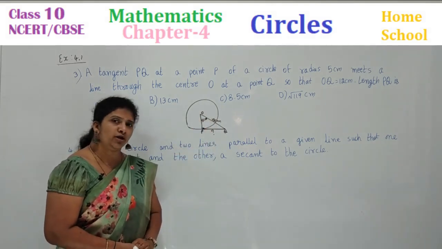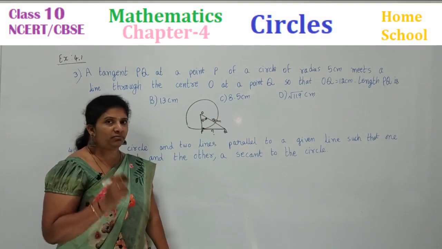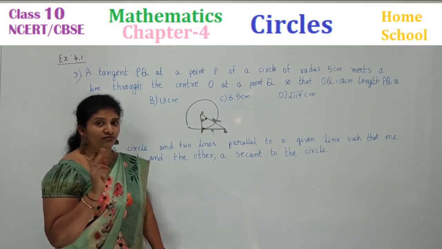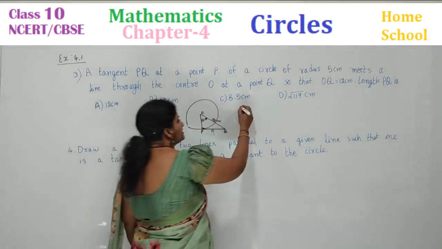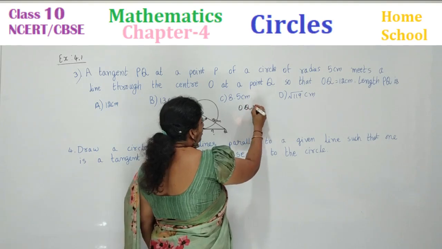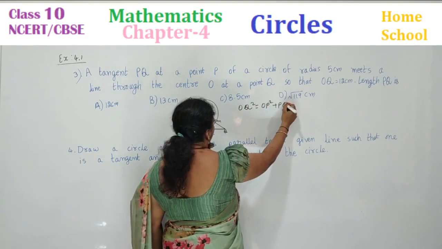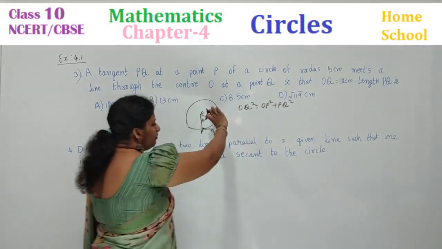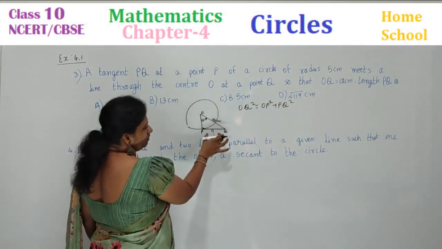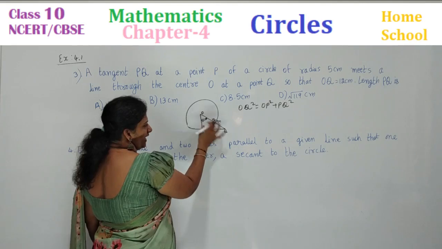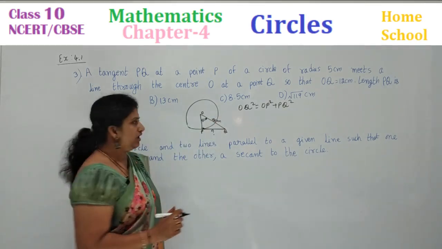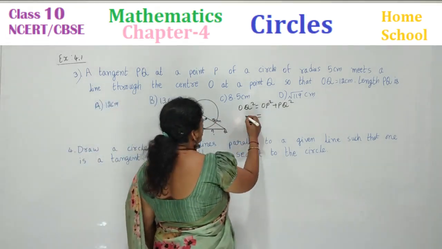So which formula may you remember? You can remember the Pythagoras theorem. Hypotenuse square is equal to the sum of the squares of the other two sides. Hypotenuse square is equal to this square plus this square. Okay. What is OQ, children?